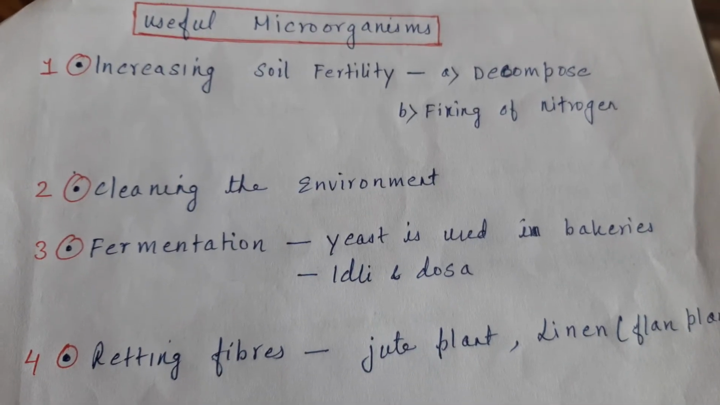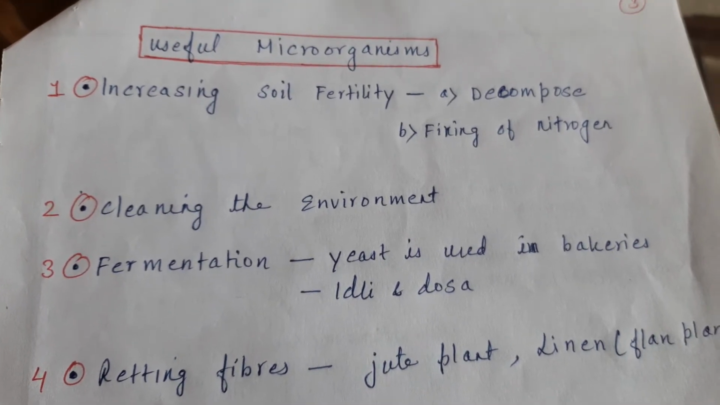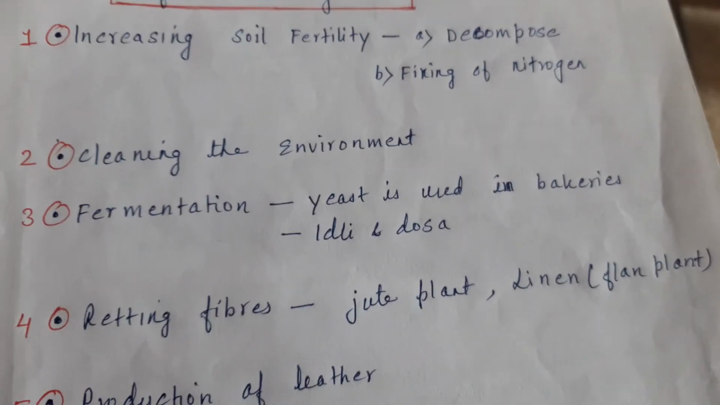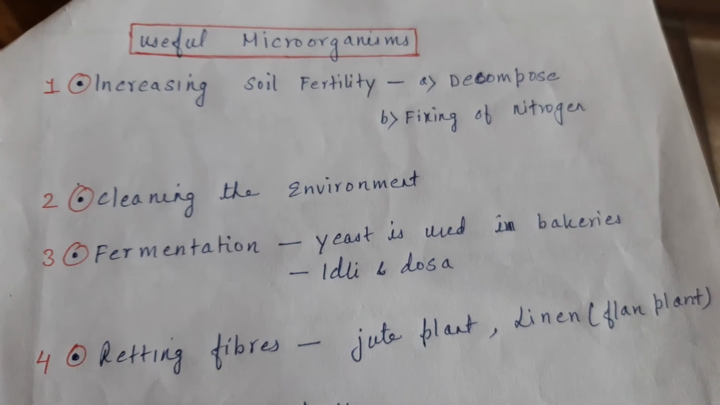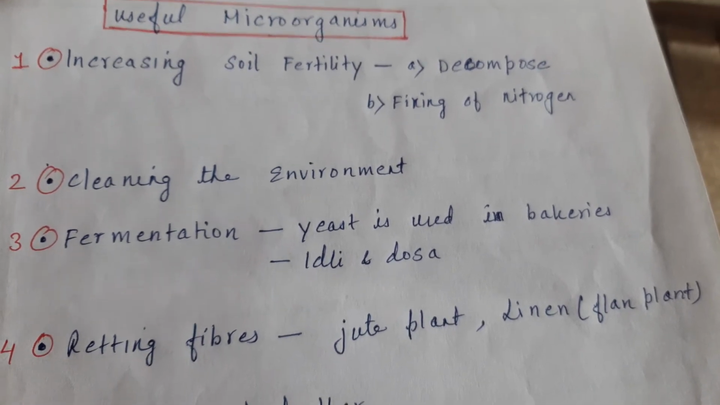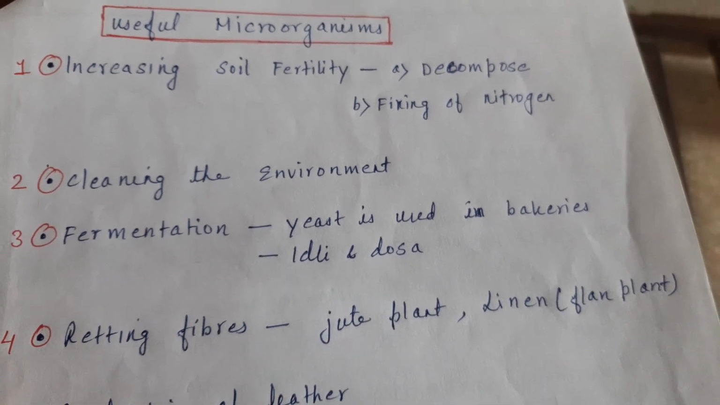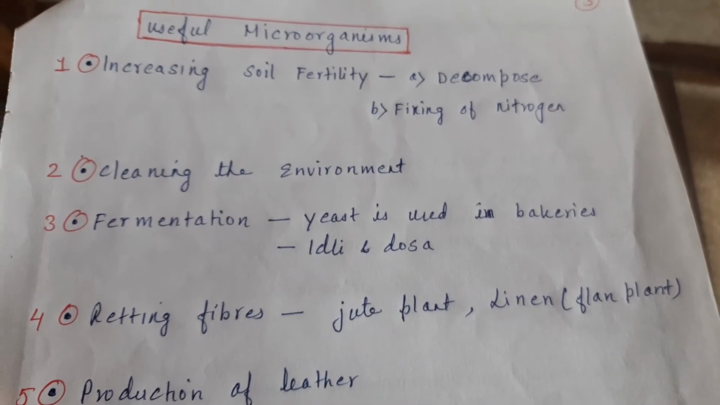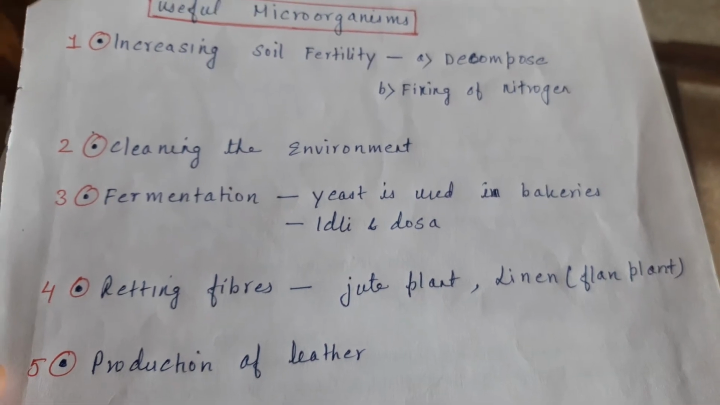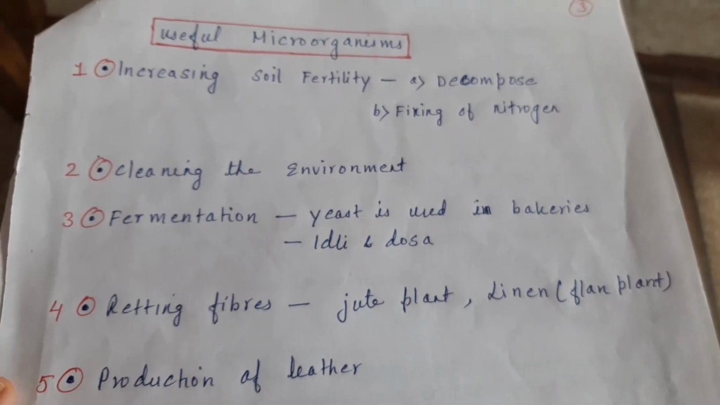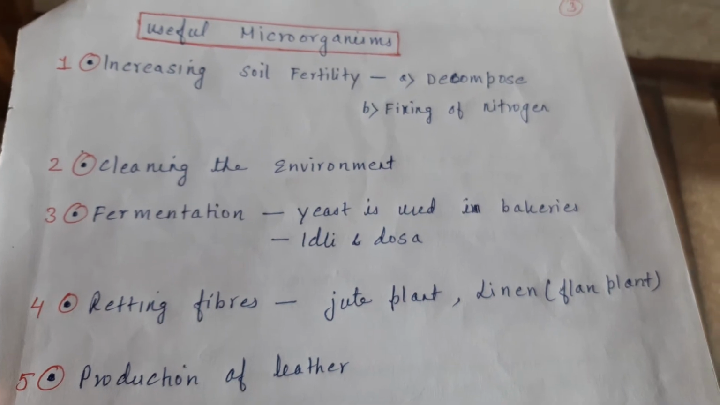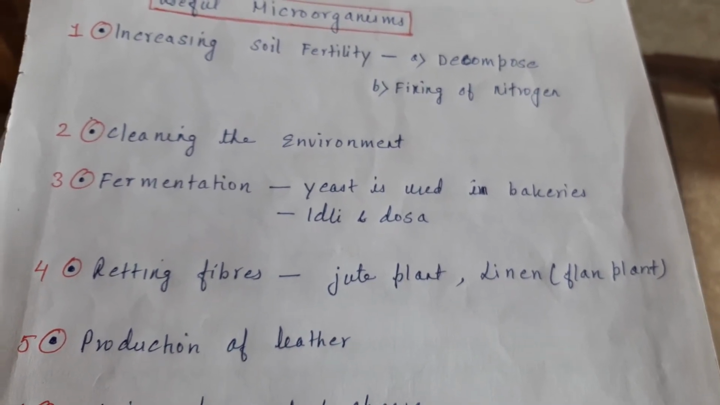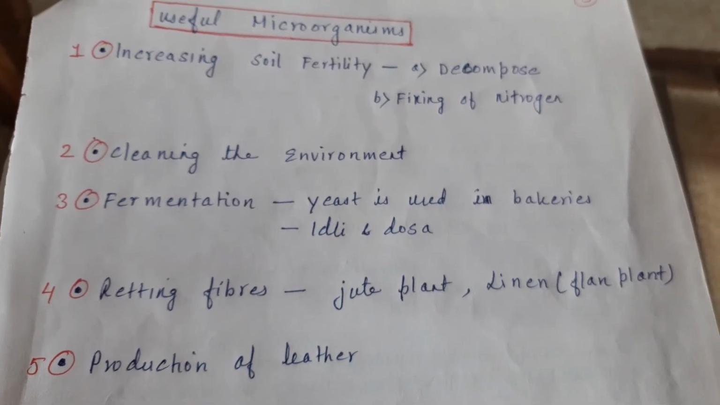Useful microorganisms. Some microorganisms are very useful for us. First, increasing soil fertility. They increase soil fertility by decomposition of decaying matter. And second is fixing of nitrogen. They fix nitrogen from the atmosphere. Actually, they convert nitrogen to nitrates, and this process is called nitrogen fixation. This helps to make the soil rich in nitrates, which are essential for the growth of plants.